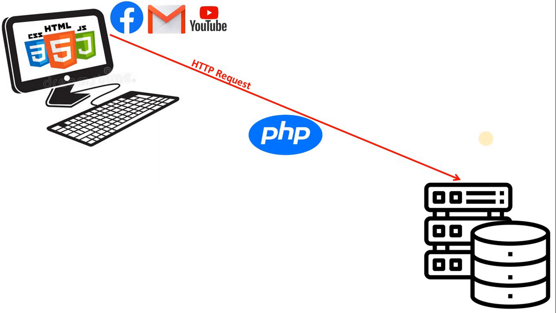Now what happens after that? Now the server processes the request, and after processing the request, what will it do? It will send the response to the client system. What kind of response? Let's say the user wanted to submit some detail, so the detail will be saved into the server. After saving into the database, what will happen? An acknowledgement will pass out as the HTTP response to the client.